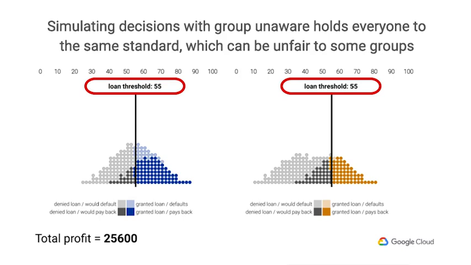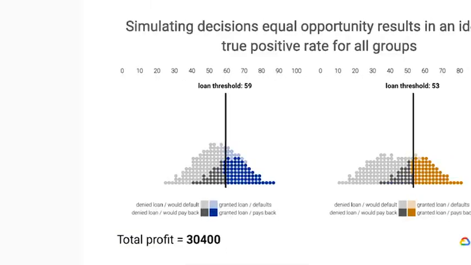But there are other mathematical problems with the group unaware approach, even if both groups are equally loan worthy. In the example above, the differences in score distributions means that the orange group actually gets fewer loans when the bank looks for the most profitable group unaware threshold. But if we were to take the equality of opportunity approach, then in this example, among people who pay back a loan, blue and orange groups do equally well. This choice is almost as profitable as optimizing for maximum profits, and about as many people get loans overall.